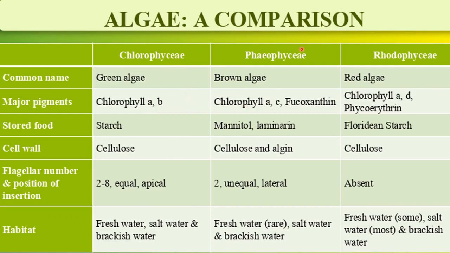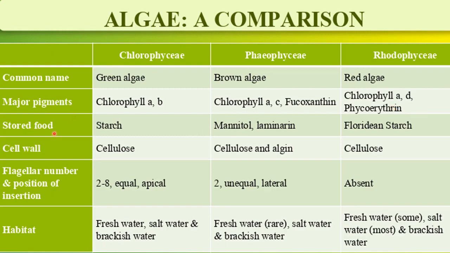After that, in Phaeophyceae, chlorophyll a, chlorophyll c and fucoxanthin are present. Here fucoxanthin, a type of xanthophyll, is responsible for the brown color of these algae. Then in Rhodophyceae, chlorophyll a, d and phycoerythrin are present, and here phycoerythrin is responsible for the red color of the algae.